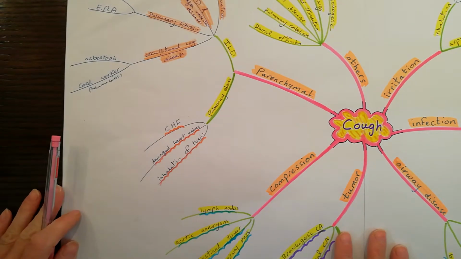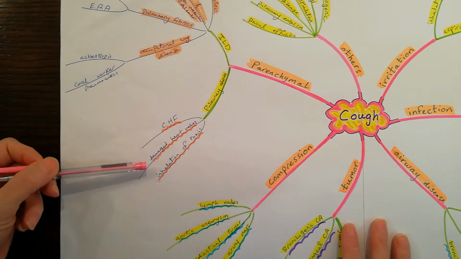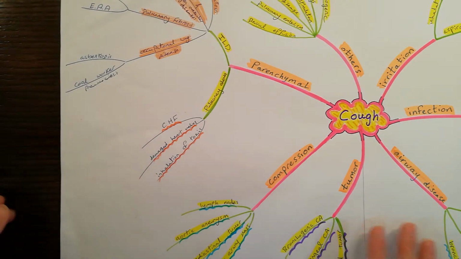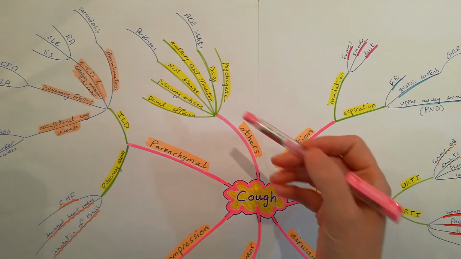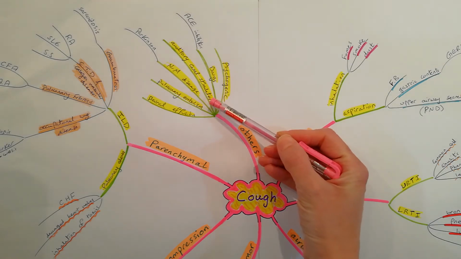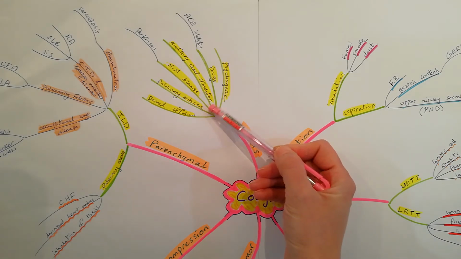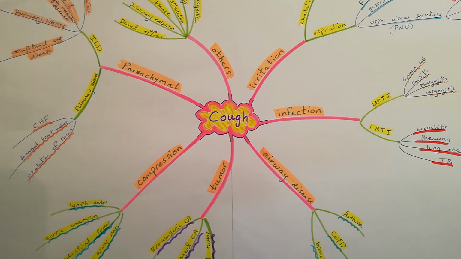Pulmonary edema, the main cause of it is congestive heart failure, and can also be caused by damaged heart valves or inhalation of toxins. Other causes of cough are psychogenic, drugs like ACE inhibitors, auditory canal stimulation, neuromuscular diseases like Parkinson, pulmonary embolism, and pleural effusion. So this is a general look at the causes of cough.